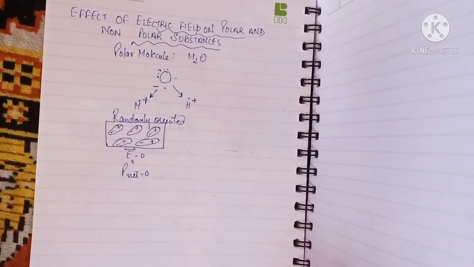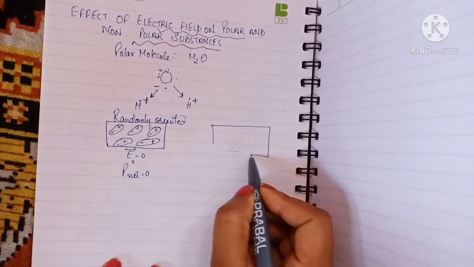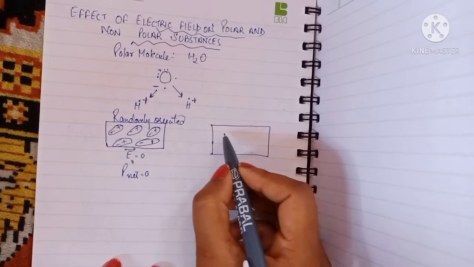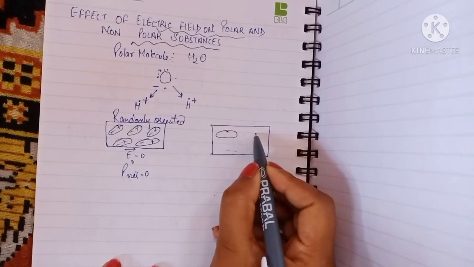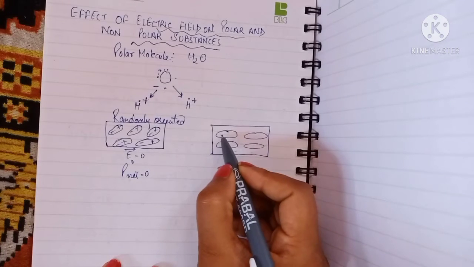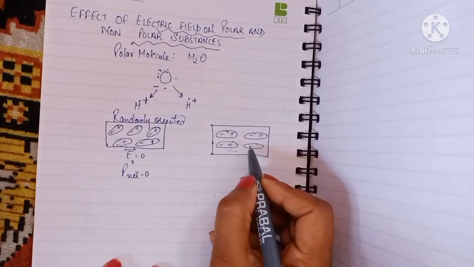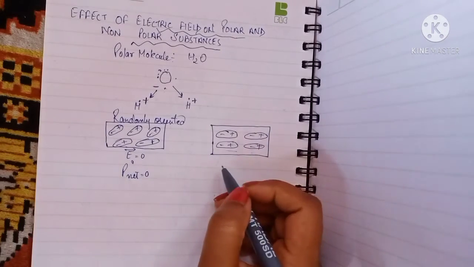But when the field is applied, all the dipoles move along with the applied electric field. Let's say these are your molecules, each with a negative and a positive end.